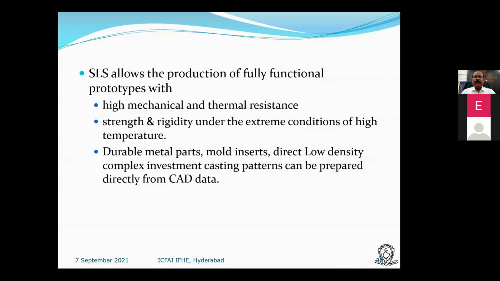Sometimes the parts produced from 3D printers can be directly used as functional prototypes. We only need to check whether the mechanical strength and the temperature at which you are operating are sufficient or not.